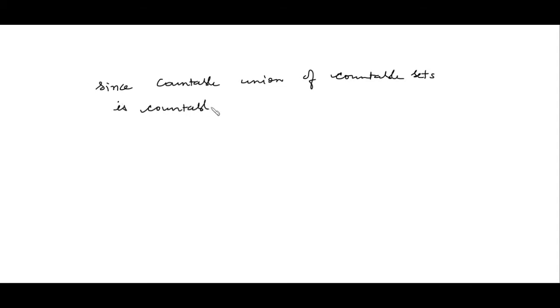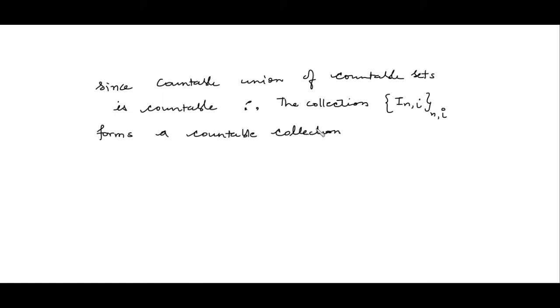So write down: since a countable union of countable sets is countable, therefore the collection I_ni with respect to n as well as i forms a countable collection of open intervals